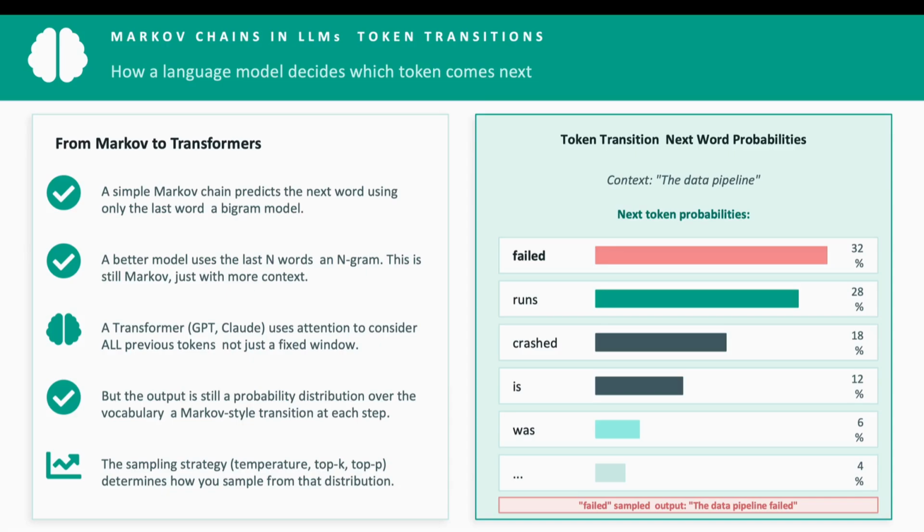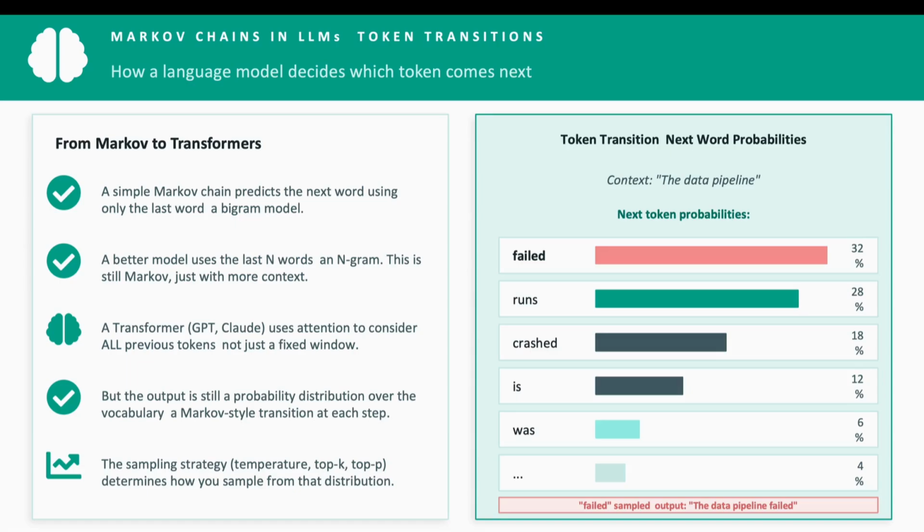Okay, so look at the right panel again on this page. Context, the data pipeline. The model assigns 32% to failed, 28% to runs, and 18% to crashed, and so on. You sample from the distribution. Failed is chosen. The output becomes the data pipeline failed. Next step, same process. Now the context includes failed, and new probabilities are computed. So token by token, step by step, a Markov style transition at every generation step.